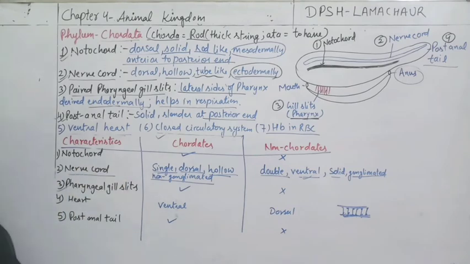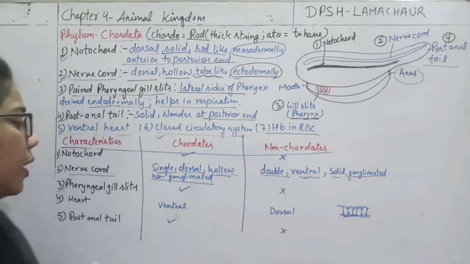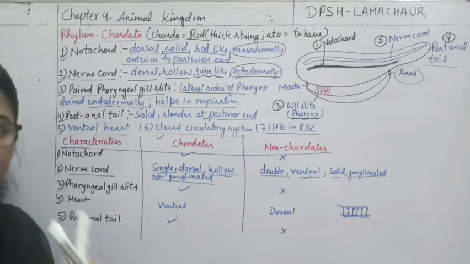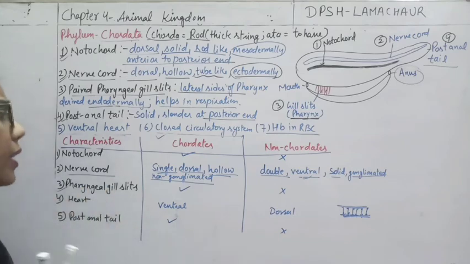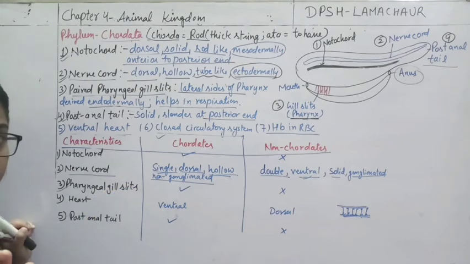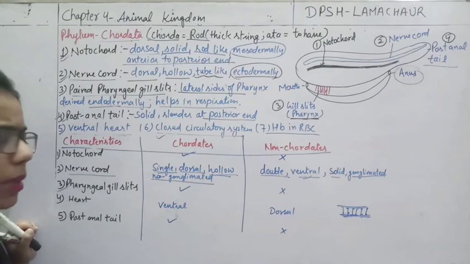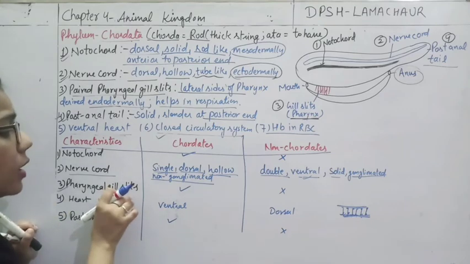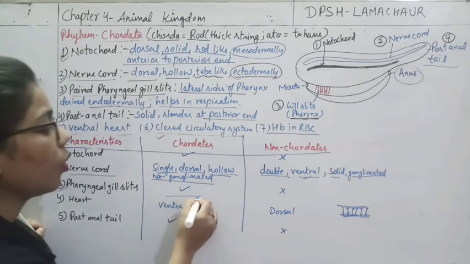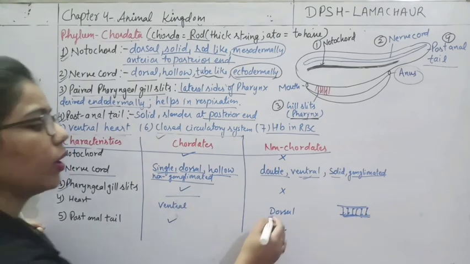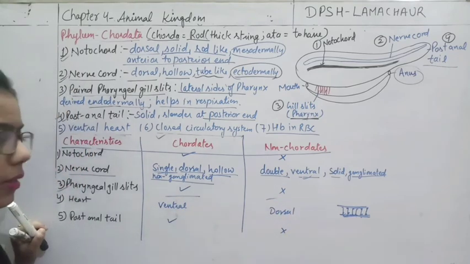Again, the pharyngeal gill slits. In hemichordates we have done that some gill slits are present, but if we talk from the porifera up to the echinodermata, we have not seen any pharyngeal gill slits there. Okay, so that's why we said that hemichordata is a connecting link. Why? Because some of the characters. The pharyngeal gill slits are only and only present in case of chordata, but in case of non-chordata it is absent, right?